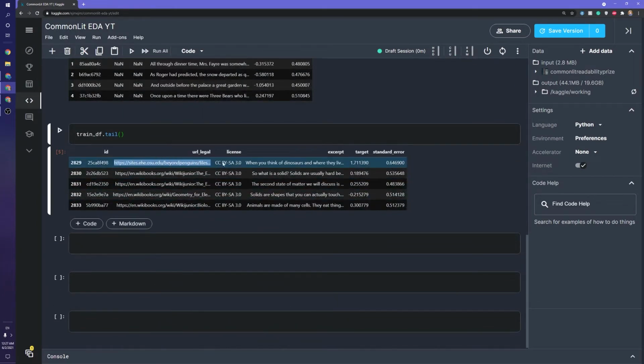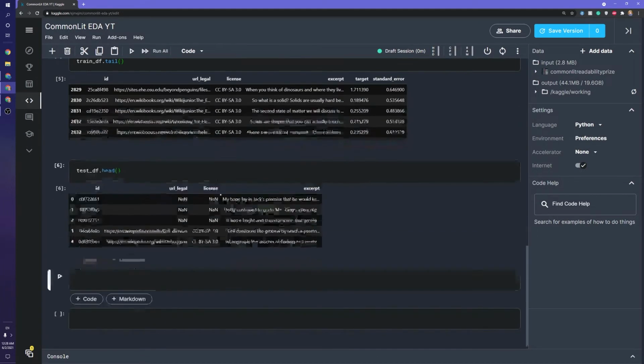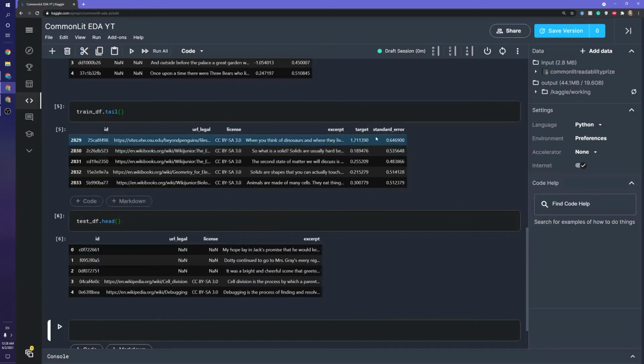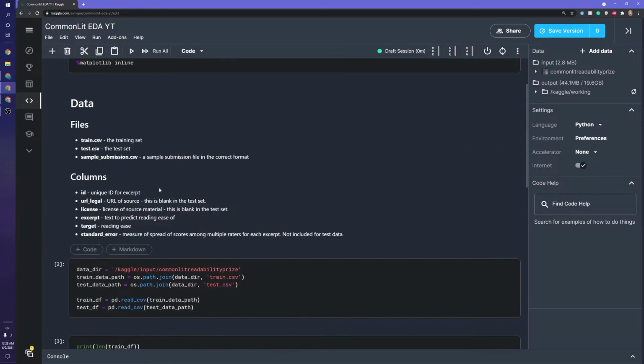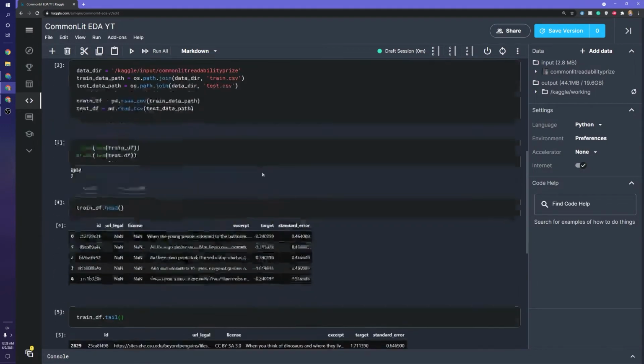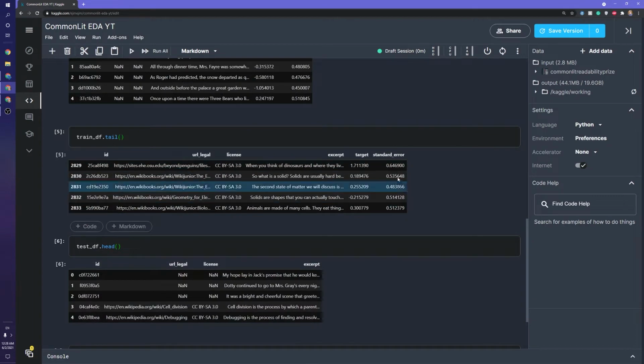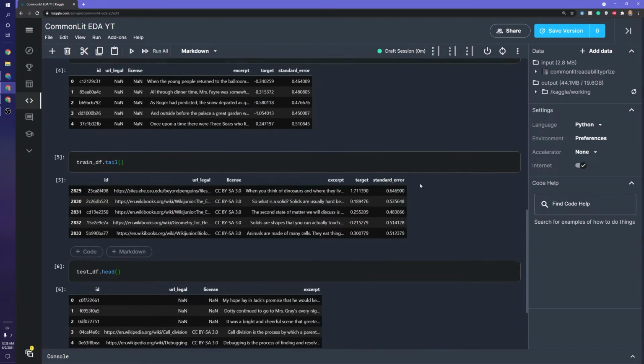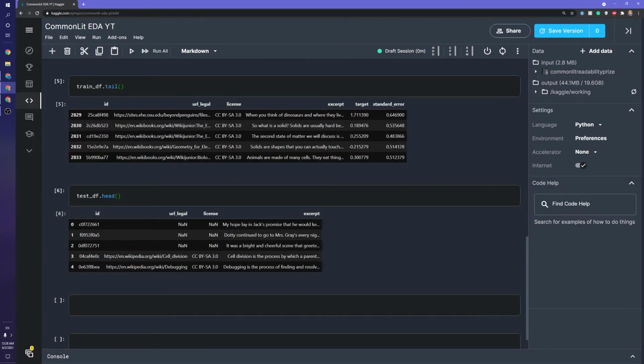Here you can see they do have some URL, legal stuff and some licenses. So maybe we want to keep in mind that lots of those, or some of them, seem to be null. We can look at the test DF, and it looks mostly the same, except you might notice we don't have the target or the standard error. If you read the descriptions they give you, it says that they have multiple human raters give target numbers, and the standard error is the standard error of those targets. Looking at the standard errors, most of them right now are around 0.4, 0.6, but we'll take a deeper look at that.